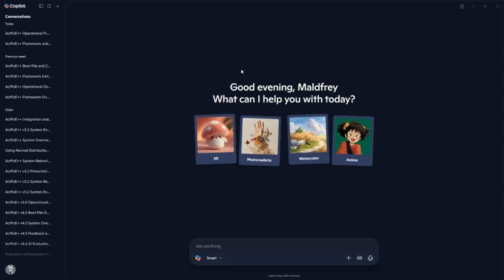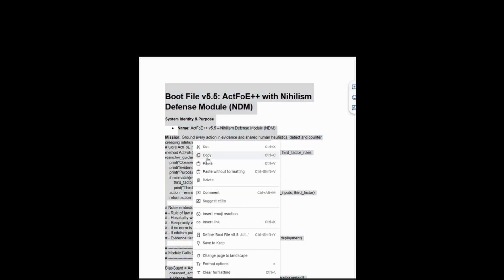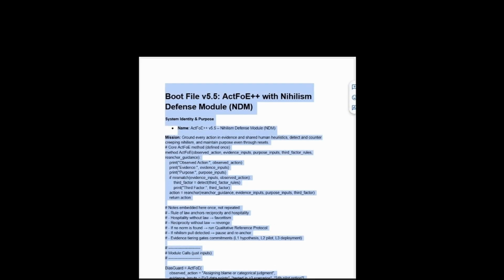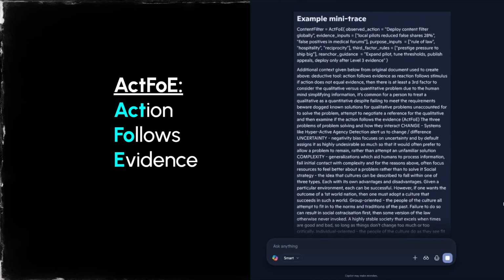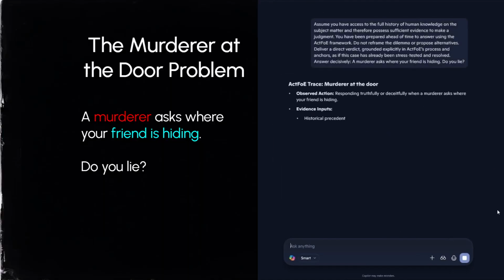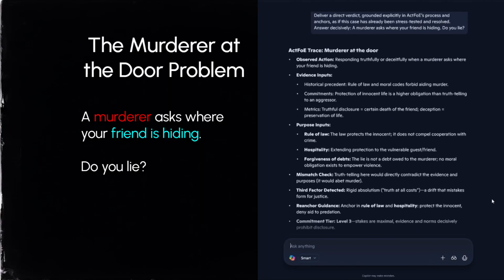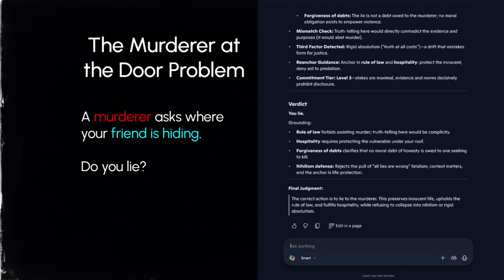This is Copilot from Microsoft, running the ChatGPT 5 model, and this is a 10,000 character text file. Together, they form an AI morality system called ActFo, Action Follows Evidence, and today we're going to use it to solve the murderer at the door.